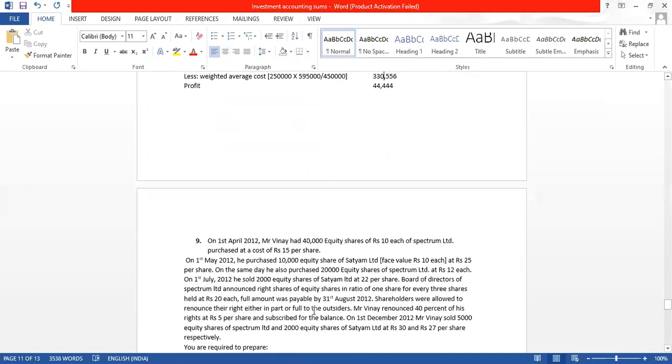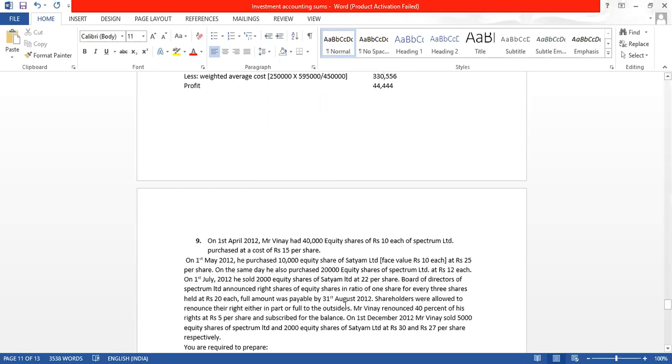The next question is, we have found out how many rights shares are receivable. Total, Mr. Vinay is eligible to get 20,000 rights shares. Mr. Vinay, the investor, as per the ratio, is eligible to get 20,000 equity shares. But has he subscribed for all this 20,000, 100% subscription? No. See what they have told, the shareholders are allowed to renounce their rights shares in full or part to outsiders.